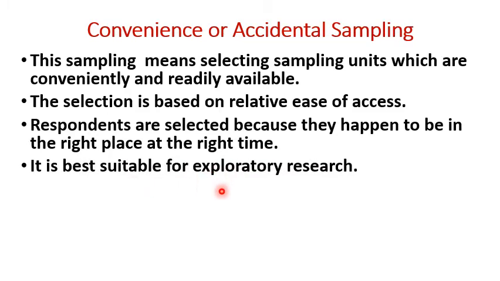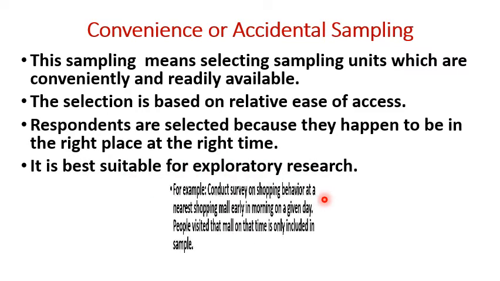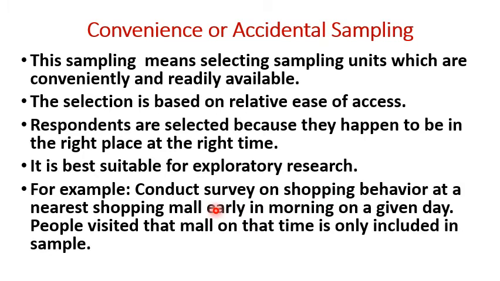It is best suitable for exploratory research. For example, conduct a survey on shopping behavior at the nearest shopping mall early in the morning on a given day. People who visited that mall at that time are only included in the sample. So in convenient sampling, we are selecting sampling units from convenient locations on the basis of ease of access.